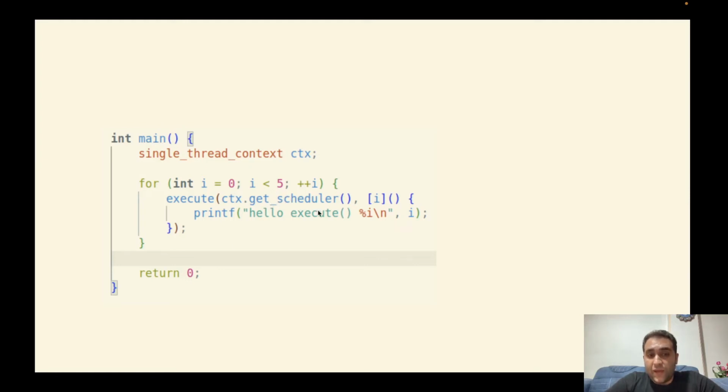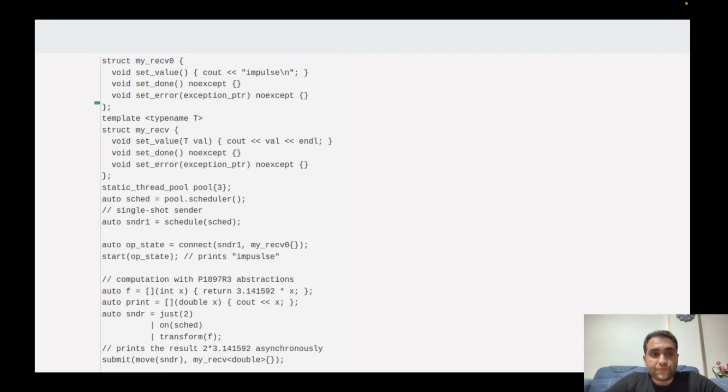And also here we have a lambda function. We post this lambda function to this scheduler in order to run on that. And we have done that through calling the execute function. Execute is somehow the same as the post or dispatch function in the executor library.